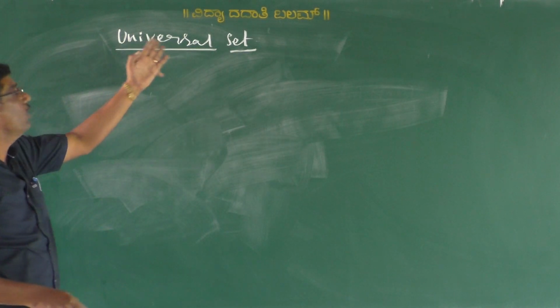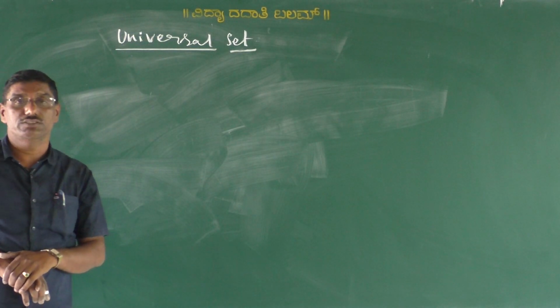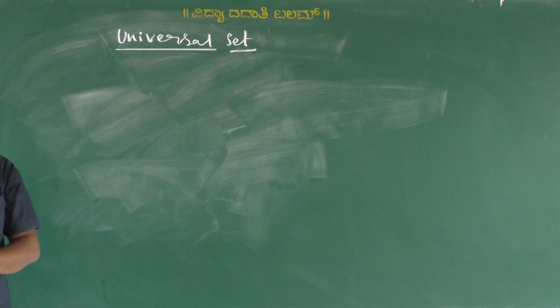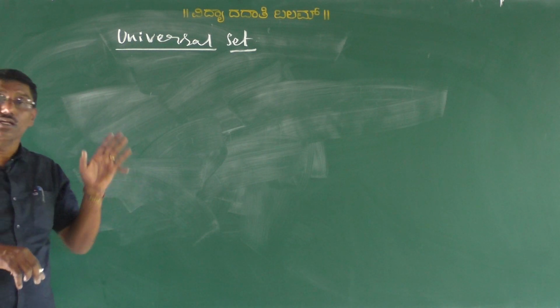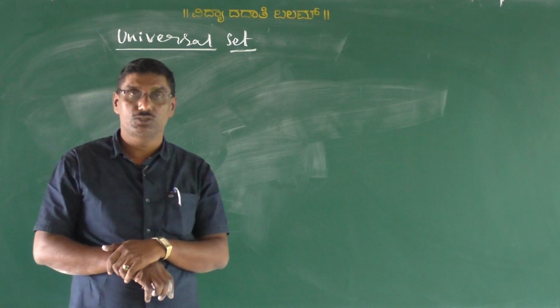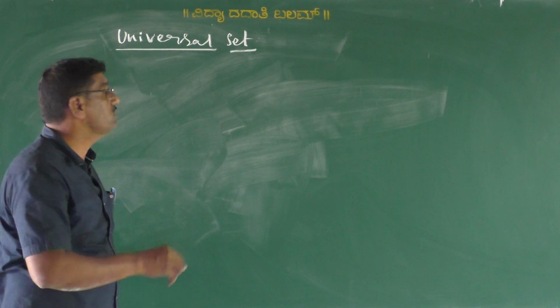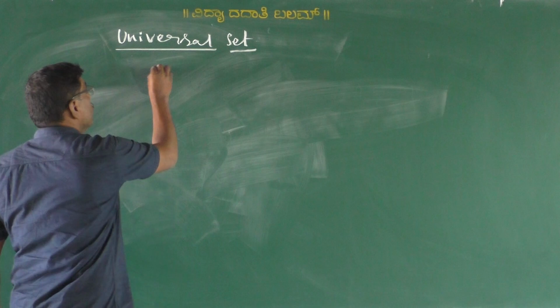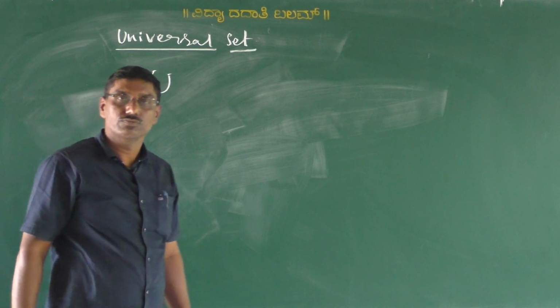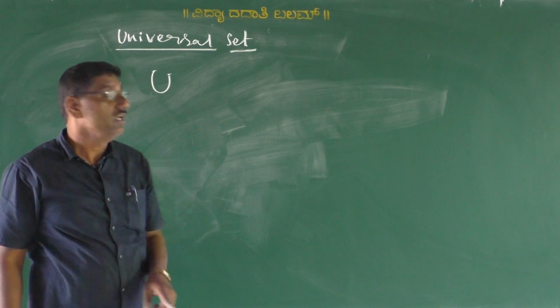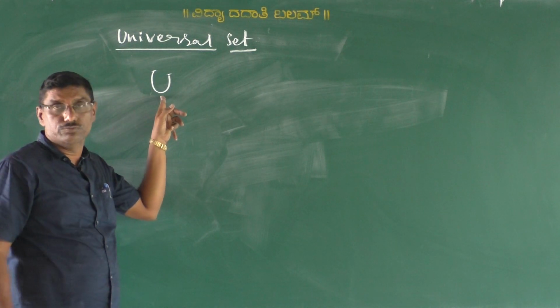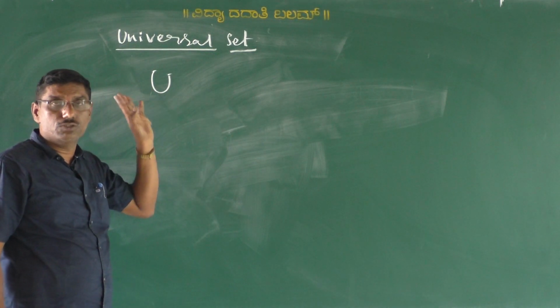Such a set is what we call the universal set. Are you understood what I discussed in this class, my dear students? Generally, the universal set is denoted as U. Are you understood, all of you?